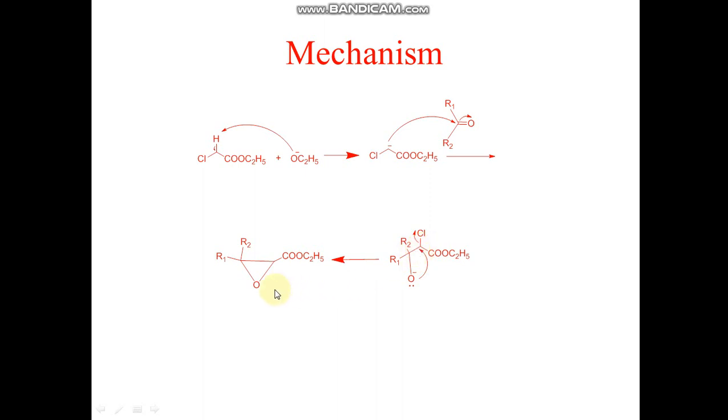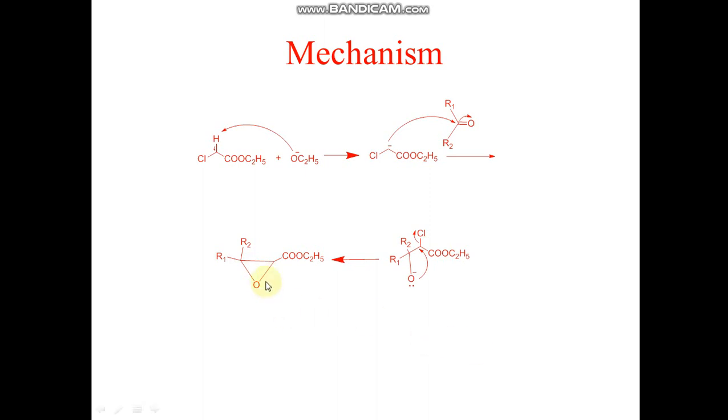You can see here that the oxygen is attached with the alpha carbon by this attack, and chloride is removed from this alpha carbon, and the final product, which is an alpha beta epoxy ester, is formed. You can see that this is an ester group and there is an epoxide ring on the alpha and beta carbon. So that's why we call it an alpha beta epoxy ester.